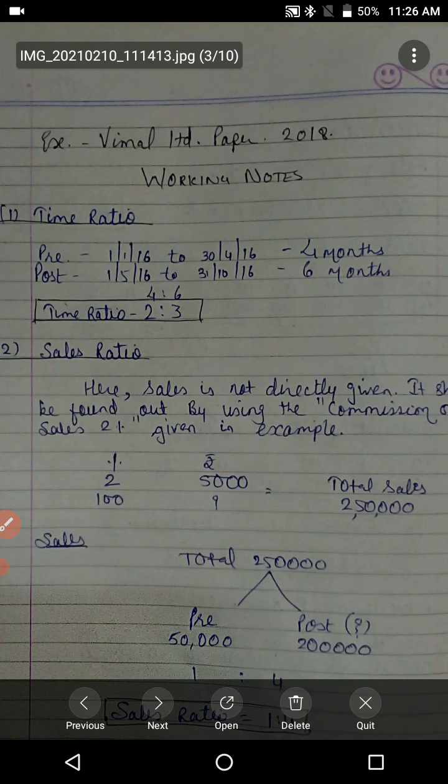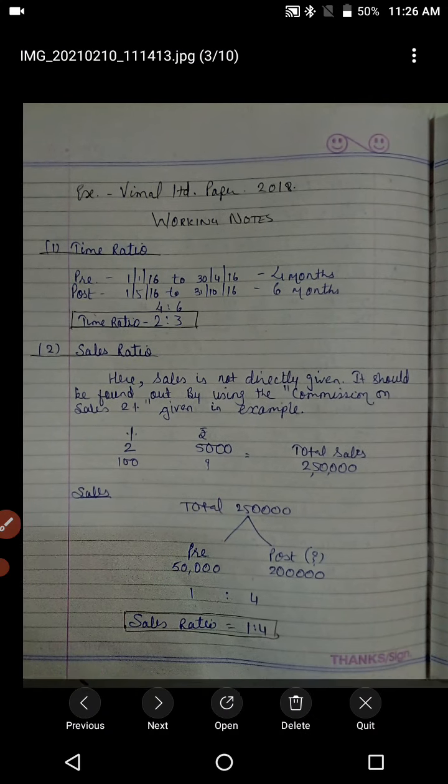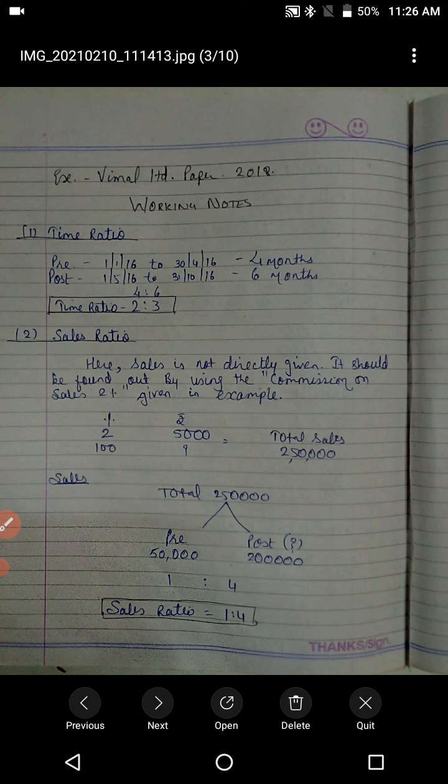For sales ratio, we need the amount of sales, right? But here the sales is not directly given, so it should be found out by using the item which is given in the example, that is commission on sales. Here commission is 2% of the sales. So firstly we need to calculate the sales.